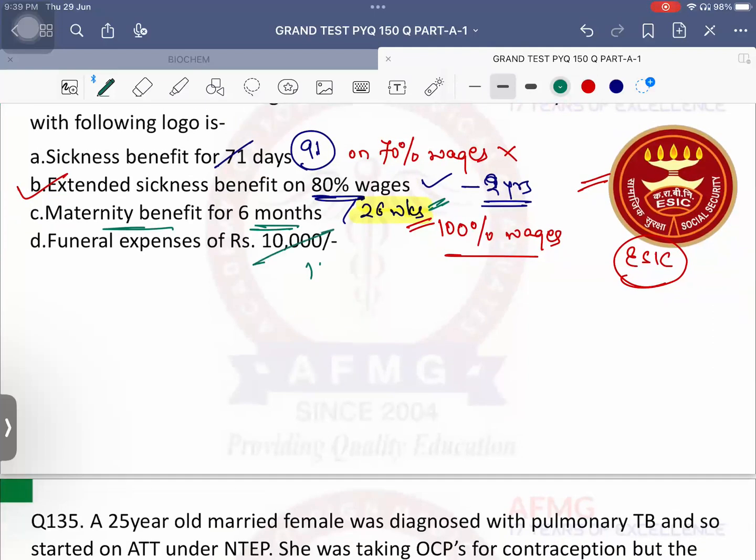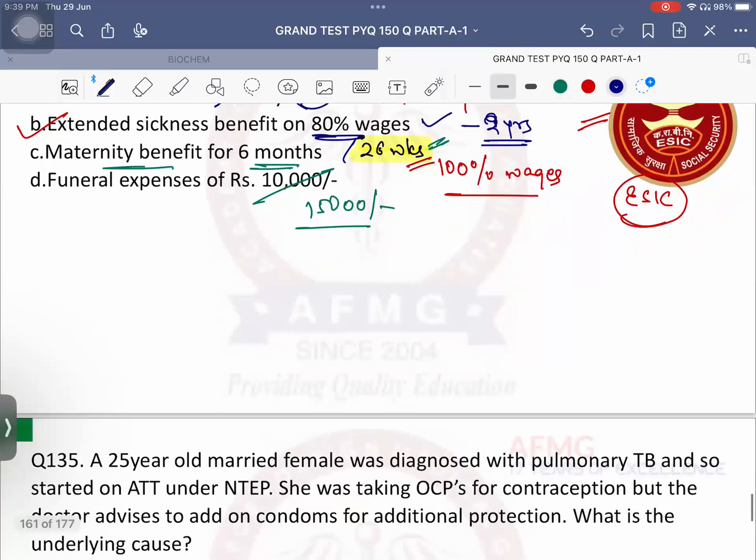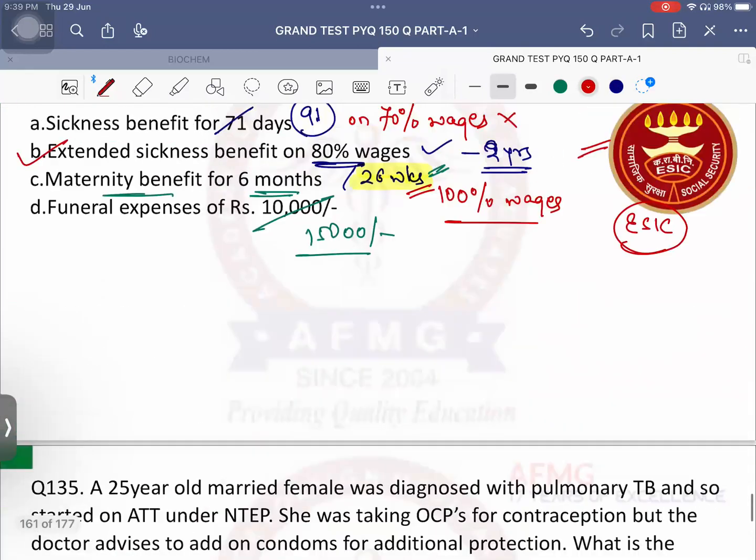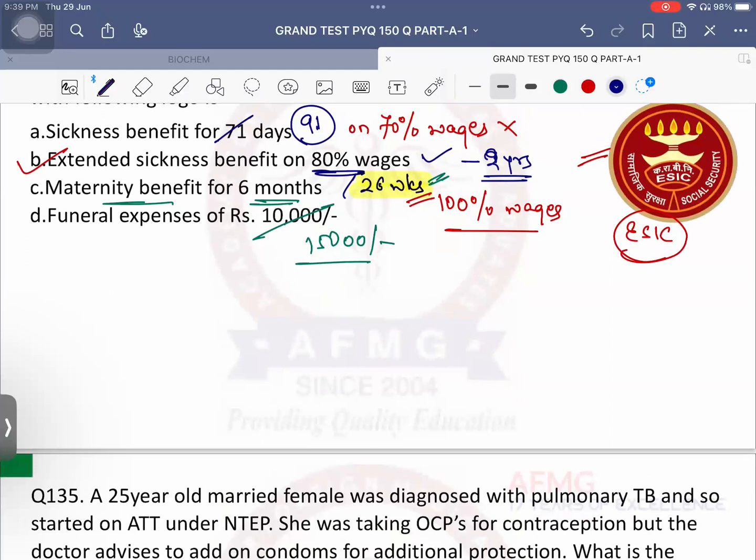फ्यूनरल एक्सपेंसेस गिवन आर 15,000 रुपीज. ठीक है. No issues with this. Direct medical benefit can be availed from the ESIC hospital, and indirect medical benefit can be availed by the registered medical practitioner or the empaneled hospitals under ESIC. That was a previous year question. हाँ बोलो. क्या क्या? पोस्टमार्टम ही आता है. हाँ पोस्टमार्टम भी आता है.